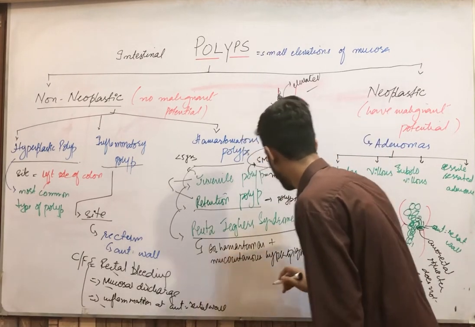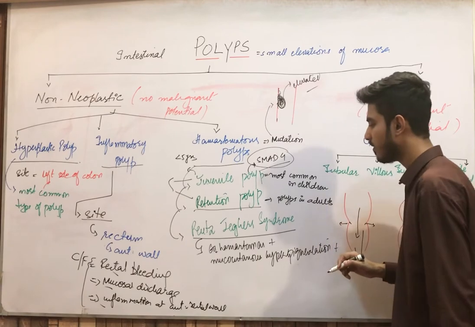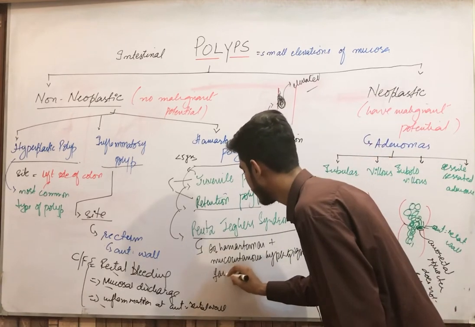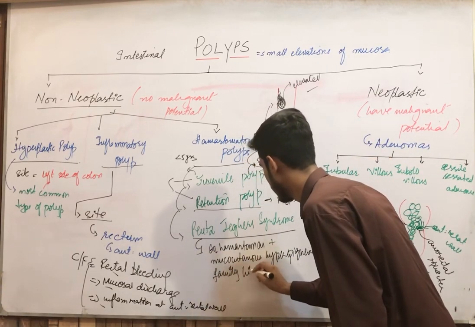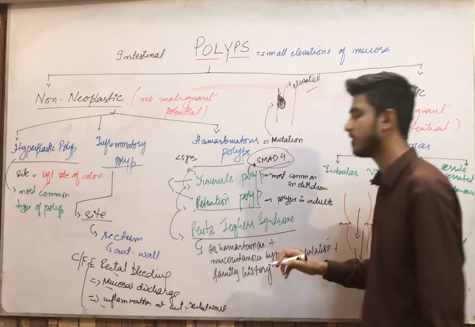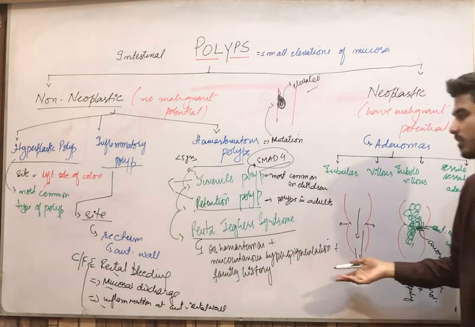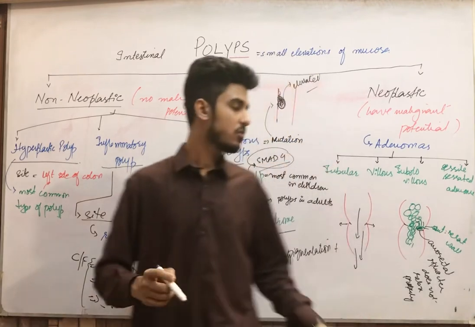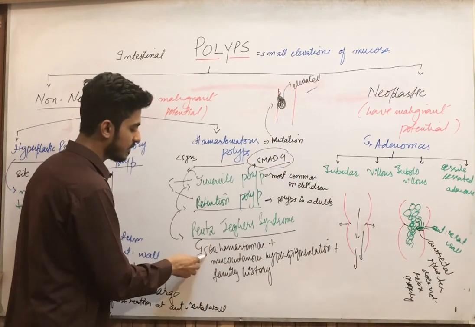Second thing, then we have the third feature, that is the family history. Family history shows that this is an autosomal dominant condition, the Peutz-Jeghers syndrome. So this is characterized by this condition.